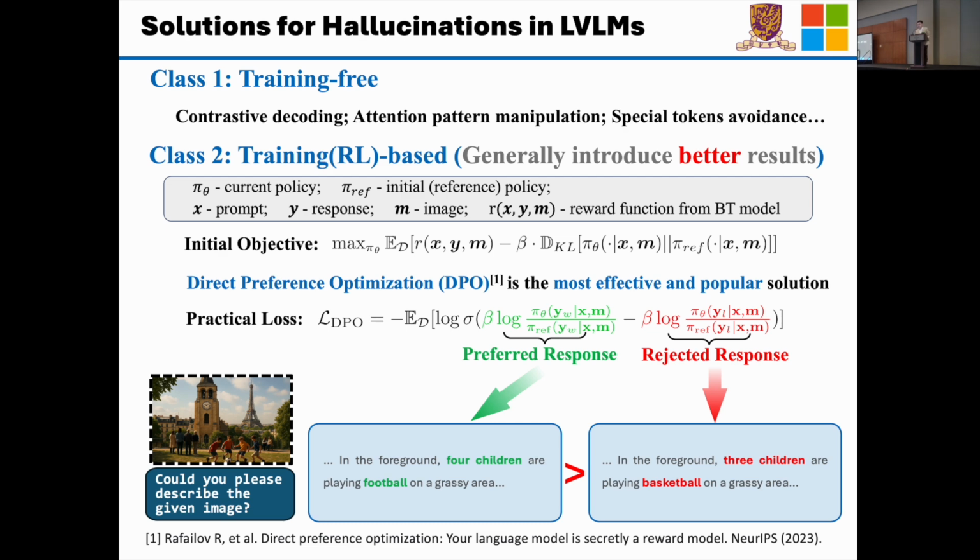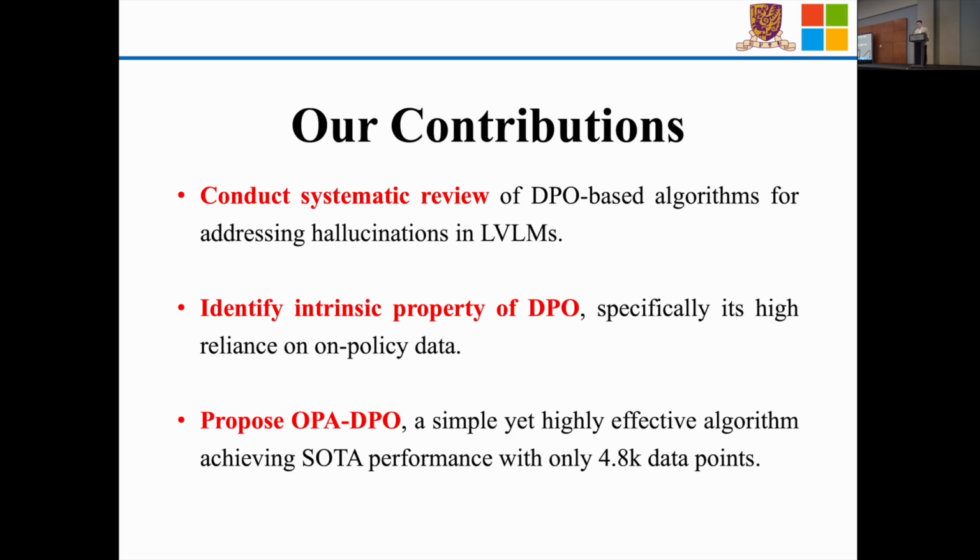In this work, we do the following three things. Firstly, we conduct a systematic review of DPO-based algorithms for addressing hallucinations in large vision language models. Secondly, we identify an intrinsic property of DPO, specifically its high reliance on policy data. And lastly, we propose a new algorithm called policy alignment DPO. It is simple but effective, and achieves solid results with only 4.8 thousand data, while the previous solid algorithm utilized 16,000 data.